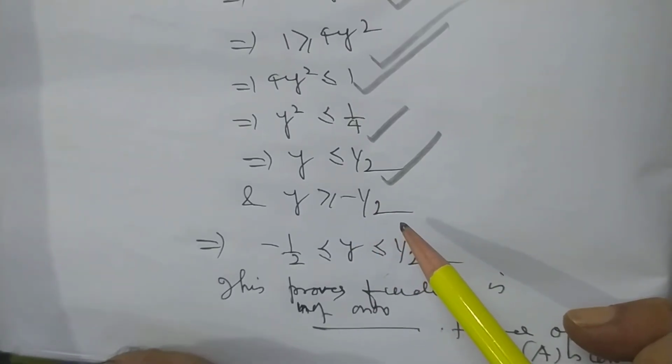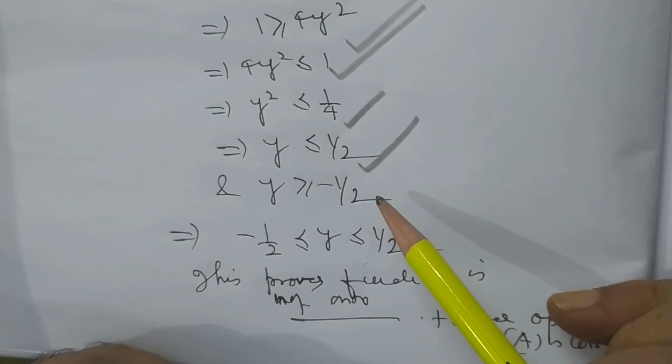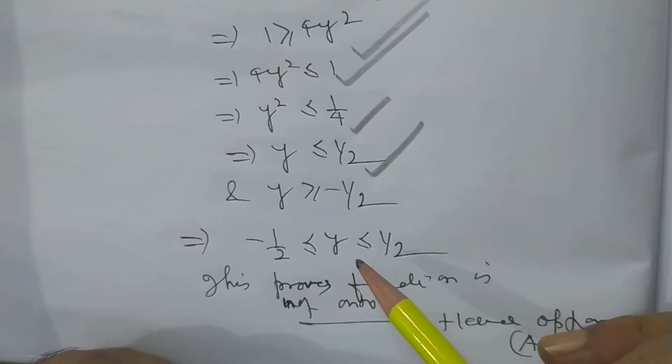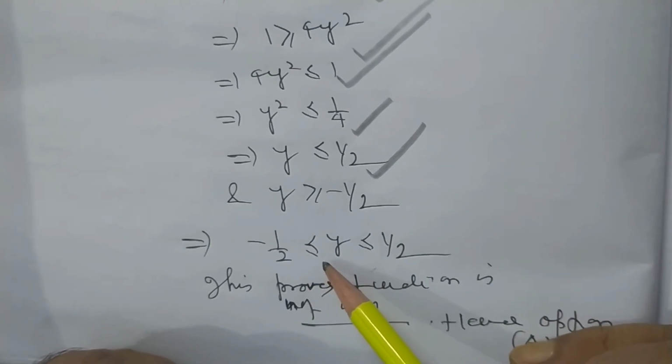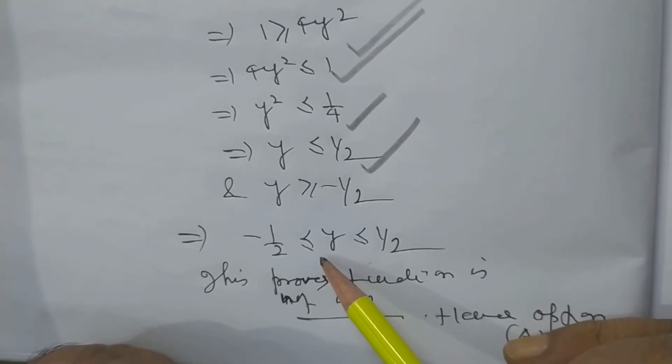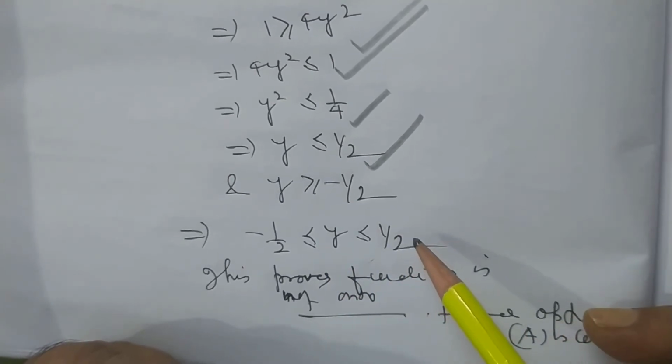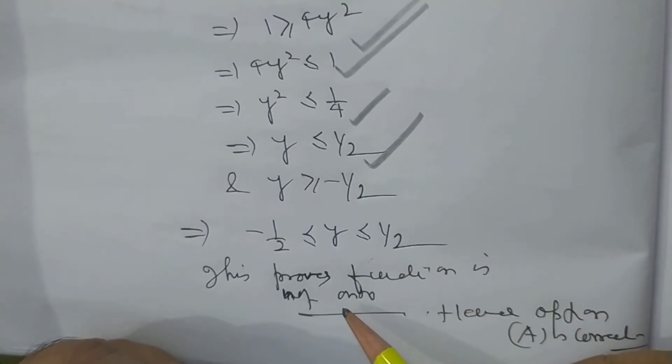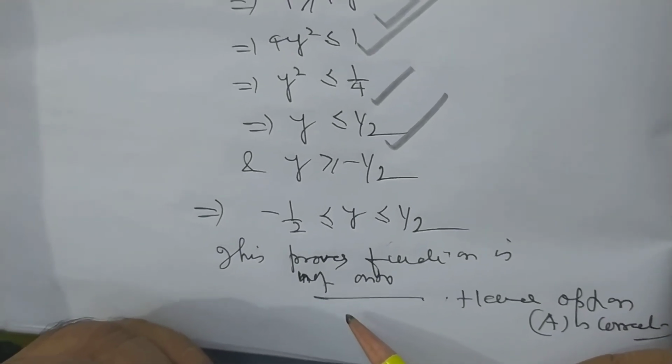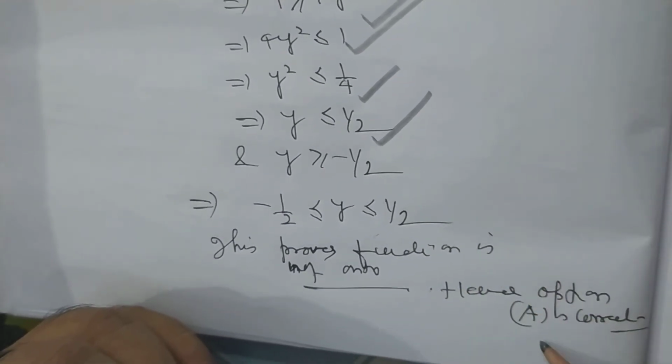This implies y is less than or equal to 1 by 2 and greater than or equal to minus 1 by 2. So we can write the range as minus 1 by 2 less than or equal to y less than or equal to 1 by 2. Therefore, this proves the function is not onto. Hence, A is the correct answer.